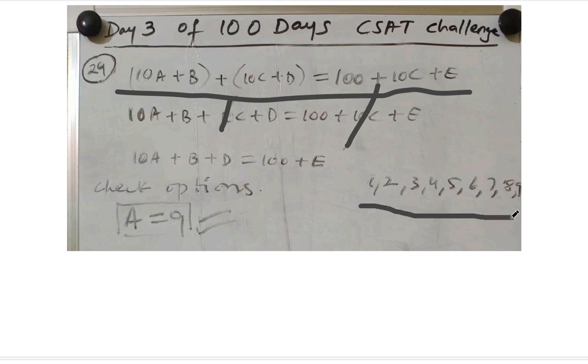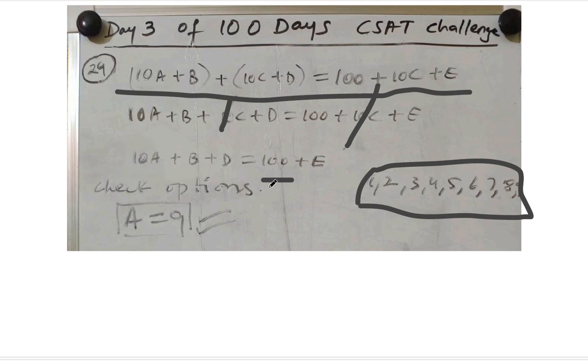So distinct values means 1 to 9, which is not repeating. Okay, see here the RHS: in the 100th place there is 1, which means 100 here. Then can we say that if we want to get this 100 plus value, we should have the A value as maximum? So we will start from reverse. We will start by putting A is equal to 9 here. If I put A is equal to 9 here, it will become 90.